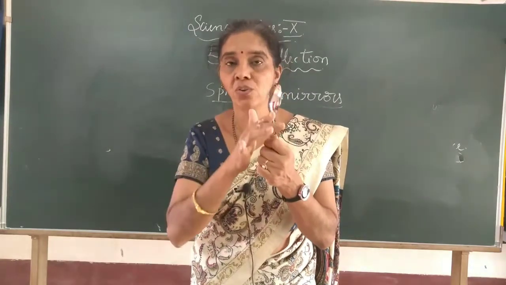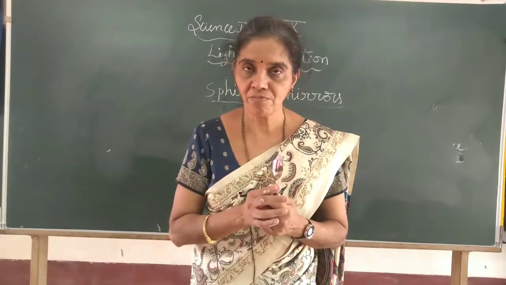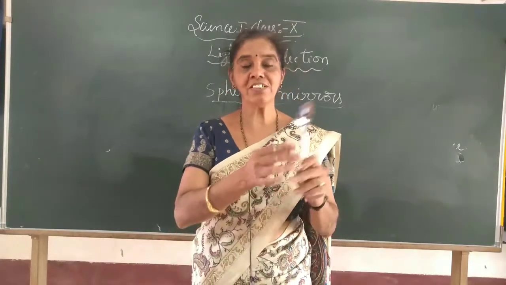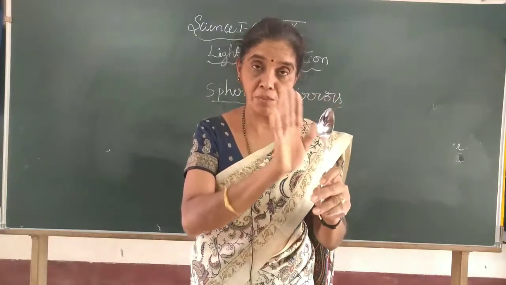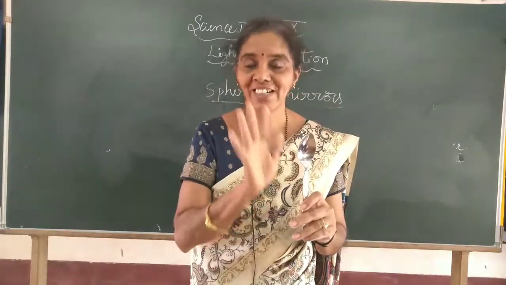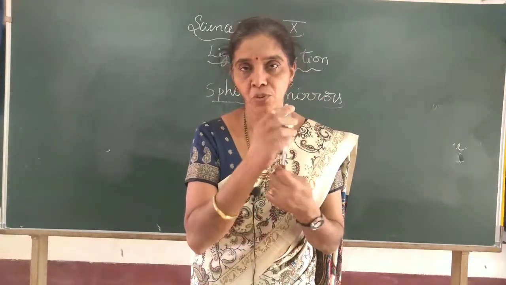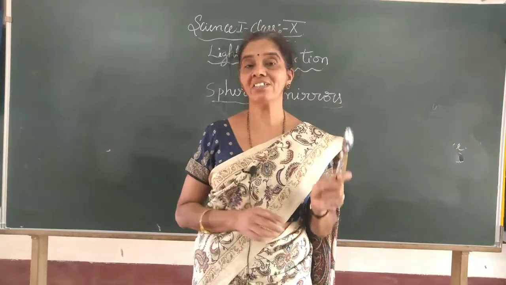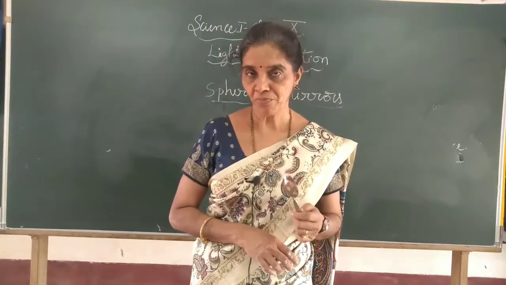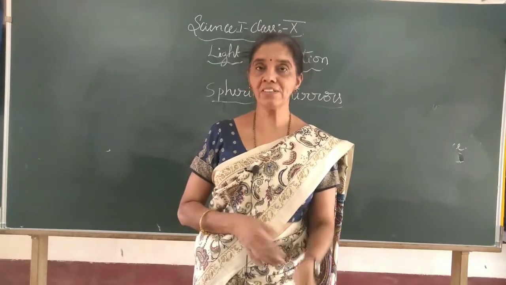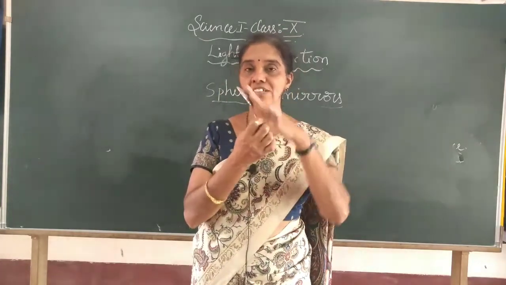It is another type of spherical mirror. If you turn and see, your image looks upright, but on this side it looks inverted. So if you turn and see, on one side it looks upright and on the other side it looks inverted.